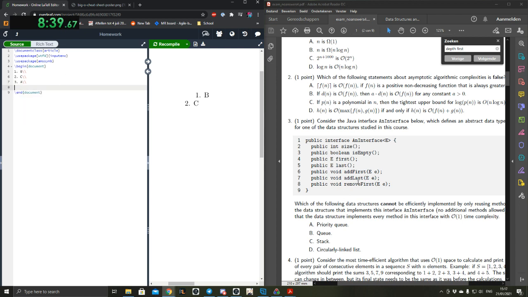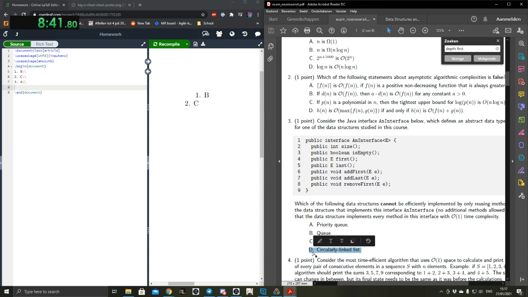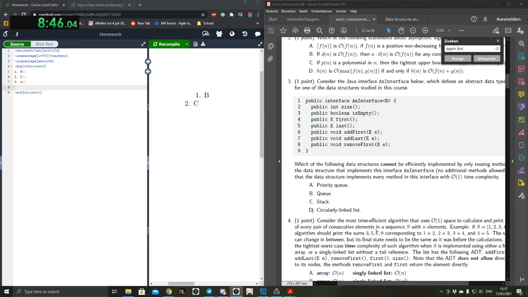And the last, the circular linked list, that's easy. It's just a normal list, but you can do remove first, add last, about the cycle. Are you sure about this? I mean, the priority queue is based on heaps, and in heaps remove min is basically remove first, because the min is always at the root, so it's always the first element.